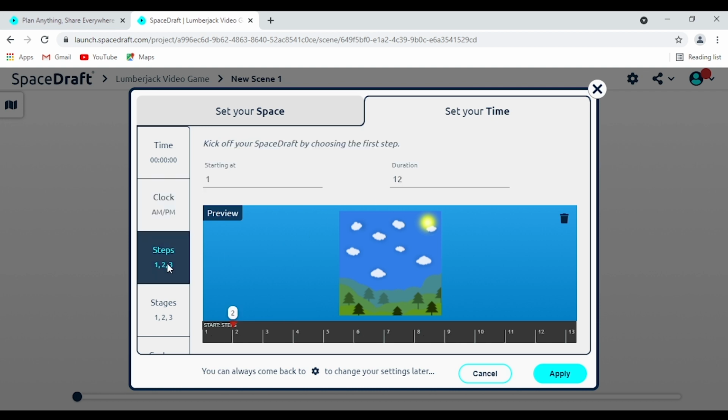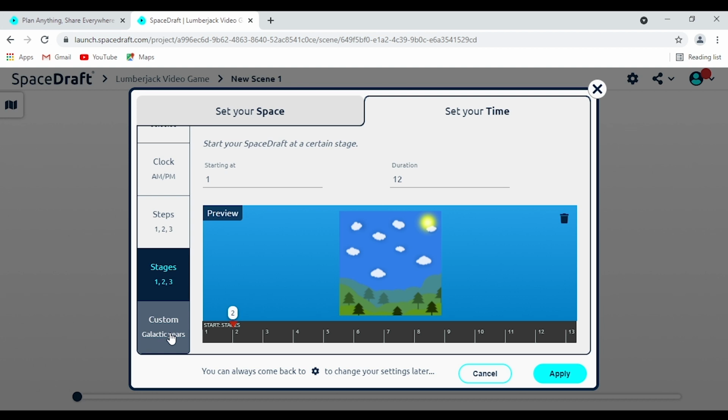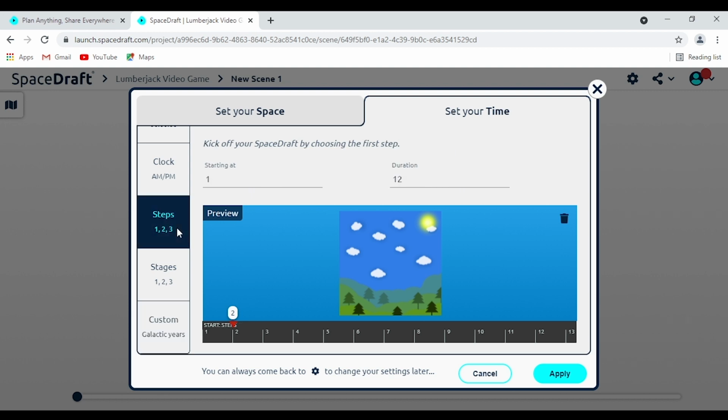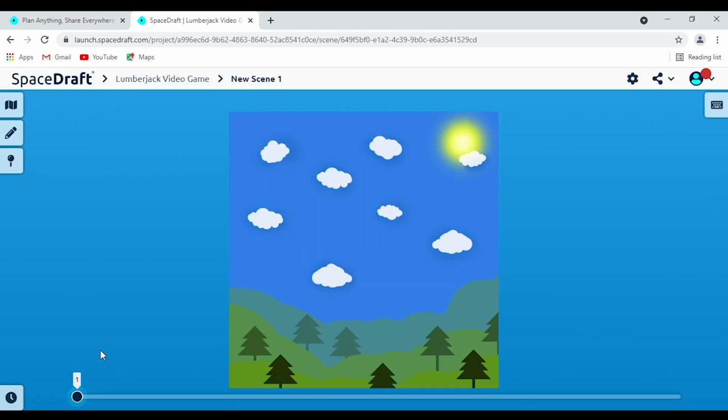Or you could have it be in steps or stages, perhaps. Again, you can customize these to fit your own custom needs. Or you can really customize it. You can do your own kind of custom time settings, like galactic years, for example. So it can really be customizable and perfect for whatever it is that you're trying to do. But for what we're trying to do, we're going to go into steps. And then for the duration, maybe about 6. And that's pretty much everything we need to do there. So now we're going to click apply and our world's been brought to life and the time is here in the timeline. We'll cover that a little bit later. Look at how much we've accomplished.